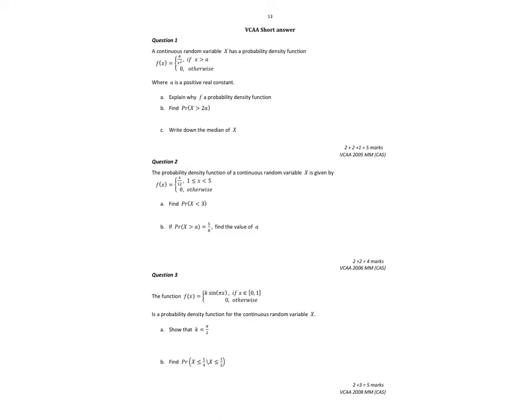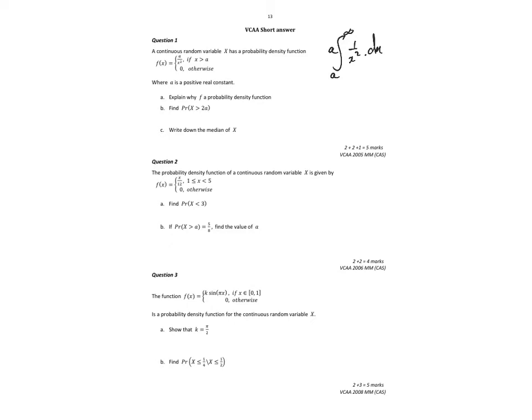Okay, so for any rule to be a probability density function for a continuous random variable, we need the integral of our rule to equal 1. So let's just take 1 over x squared out the front. X is greater than a, so that means it's got to be from a to infinity. Now that needs to equal 1.